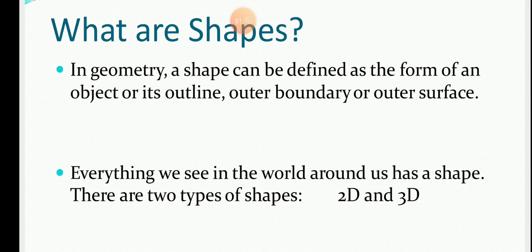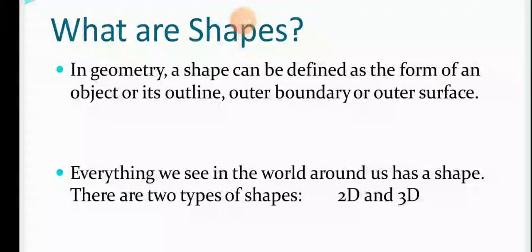Everything we see in the world around us has a shape. As you know, whichever thing we use in our day-to-day life has a shape, or you can say whatever things we use or see in our day-to-day life also have a shape.